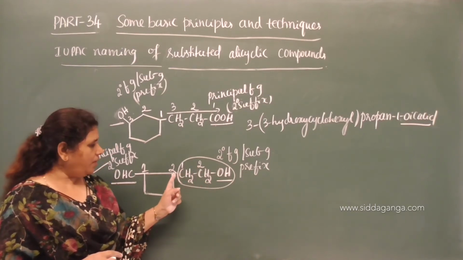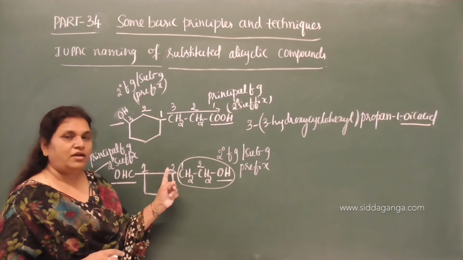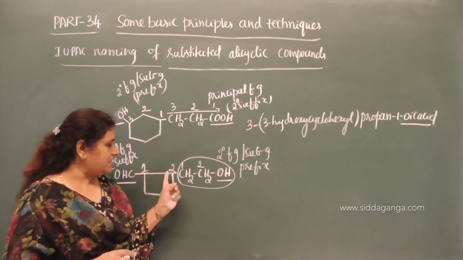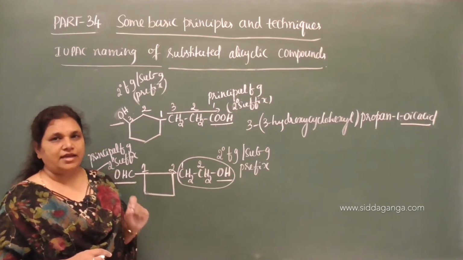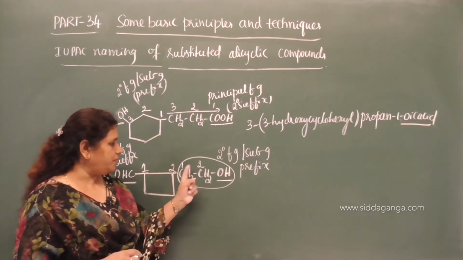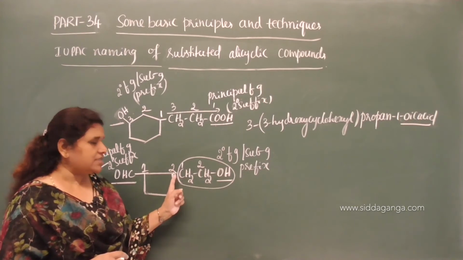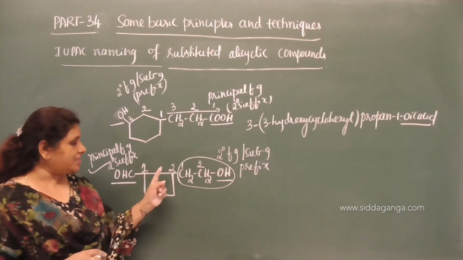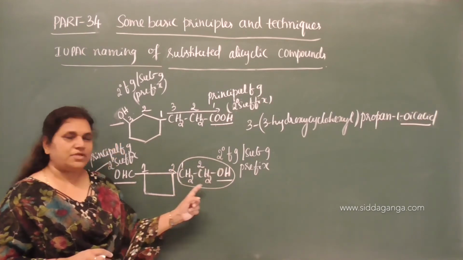Second, because we need to give the preference to the vacant bond carbon which is directly attached to the alicyclic ring. So 1, 2, preference should be given to this carbon as it is directly attached to the alicyclic ring. On the second carbon again we have a substituent.